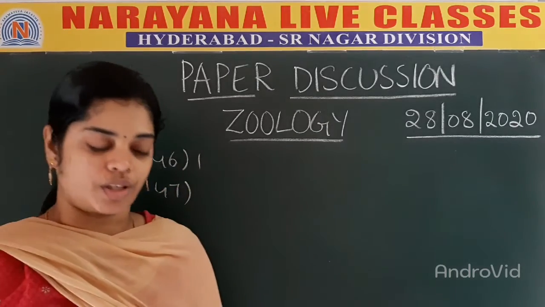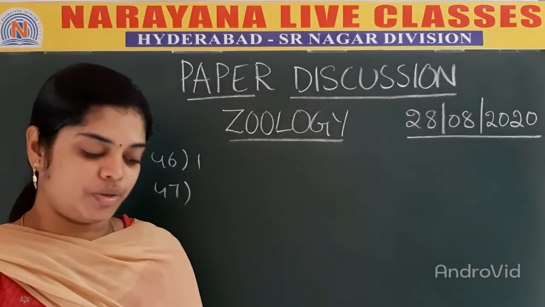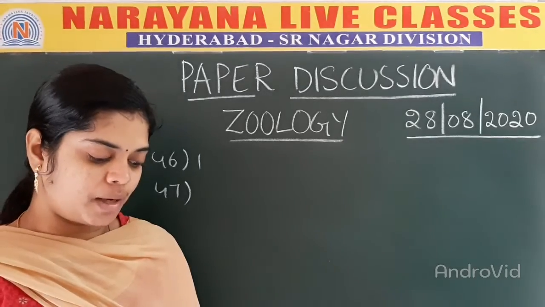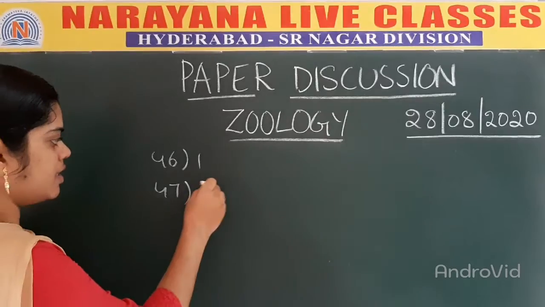Next, question number 47. When the right ventricle contracts, the blood is pumped into. Whenever the right ventricle contracts, the blood enters into the pulmonary artery. So the answer is 3.